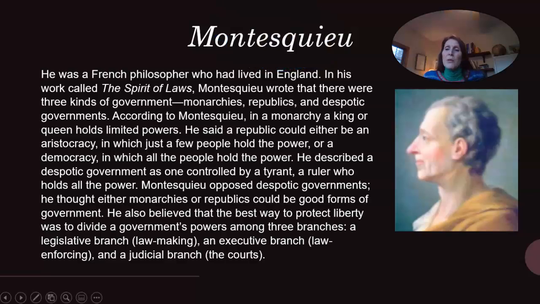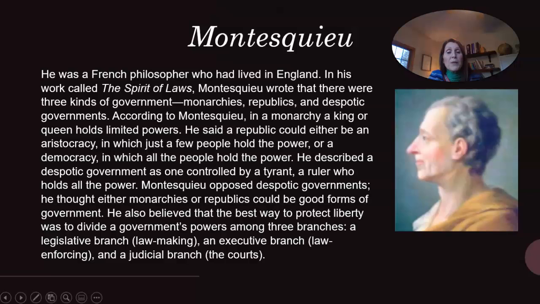Okay, Montesquieu. He was a French philosopher who had lived in England. In his work called The Spirit of Laws, Montesquieu wrote that there were three kinds of government: monarchies, republics, and despotic governments. According to Montesquieu, in a monarchy, a king or queen holds limited powers. He said a republic could either be an aristocracy, in which just a few people hold power, or a democracy in which all the people hold power. He described a despotic government as one controlled by a tyrant, a ruler who holds all the power. Montesquieu opposed despotic governments. He thought either monarchies or republics could be good forms of government.